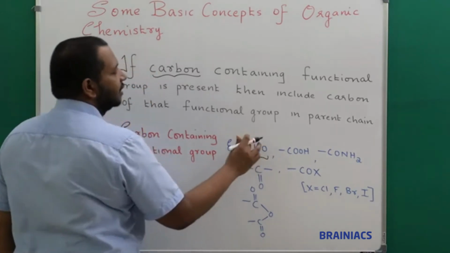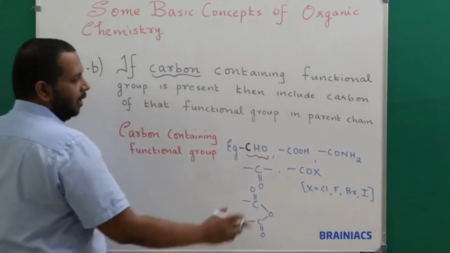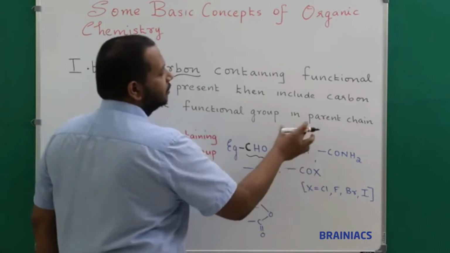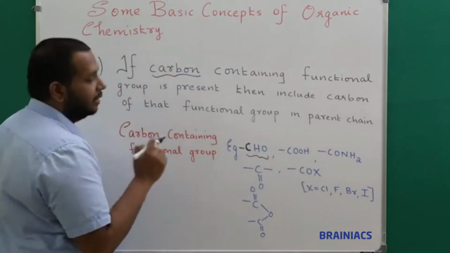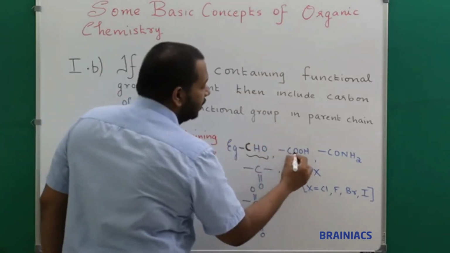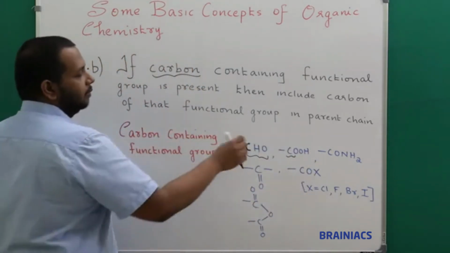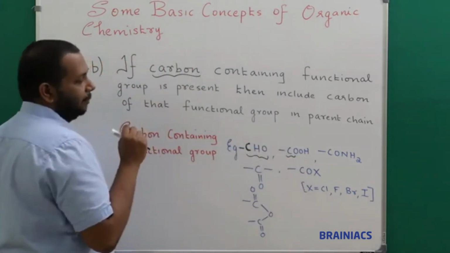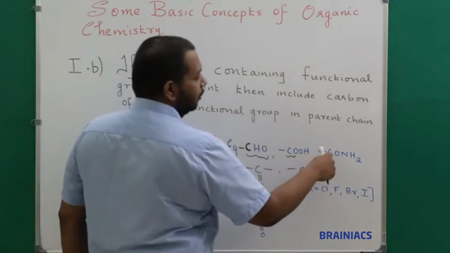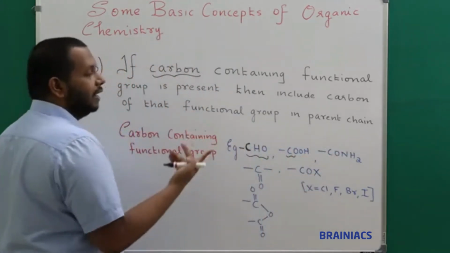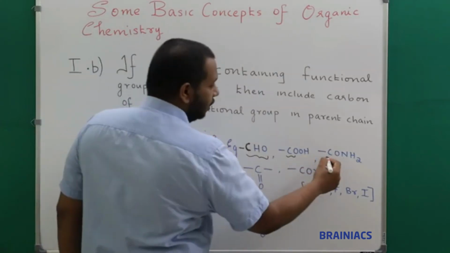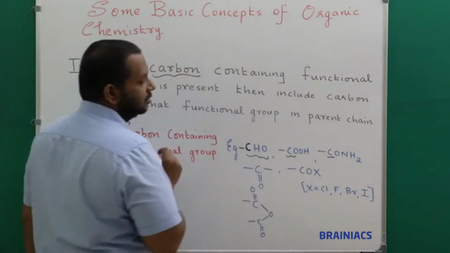So this is a carbon containing functional group. And COOH, this is carboxylic acid, oic acid, also a carbon containing functional group, and the linkage happens with that carbon. And CONH2, that is an amide group, also having carbon, where the linkage is happening.